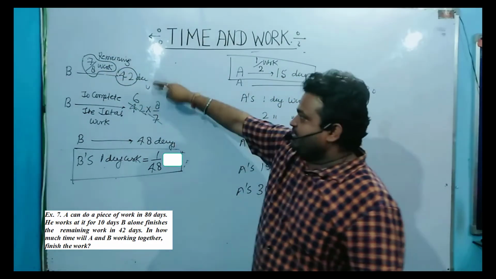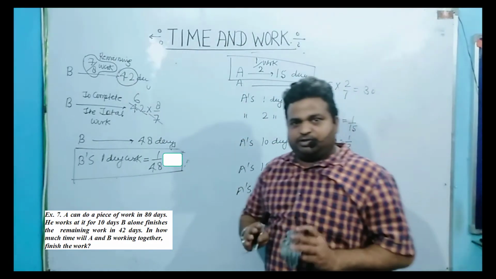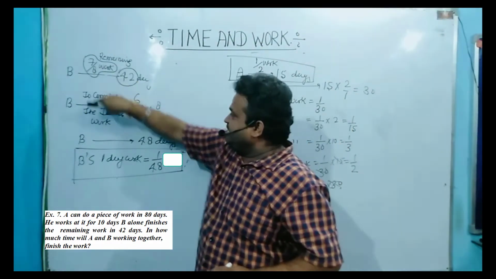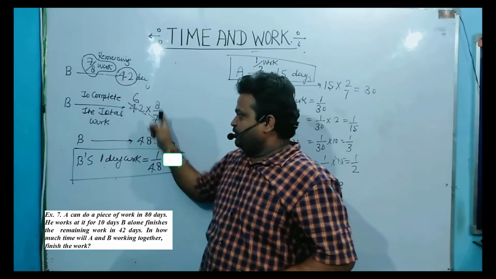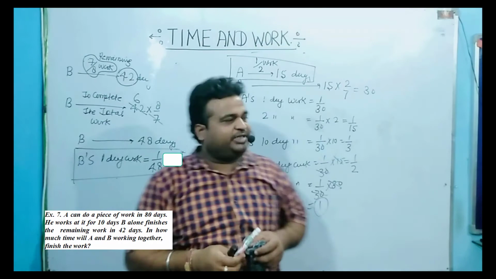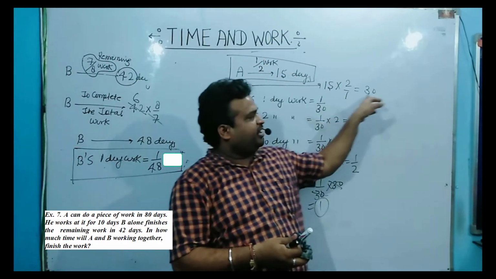42 multiplied by, reverse this value, 8 by 7, like here. Now I think it is clear to you why I am multiplying this 8 by 7 in this value. So you will get 48 days. Now this is clear to you why I am multiplying the reverse value of work in time.